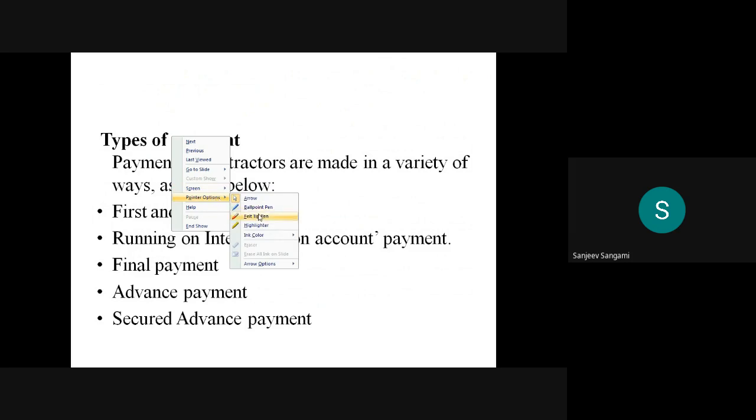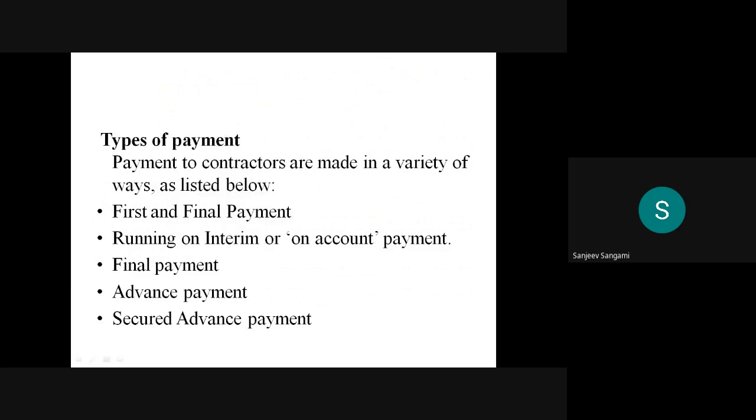That is first and final payment, running or interim on account payment, then final payment, then advance payment and secured advance payment. So whenever we are discussing, remember these two things.